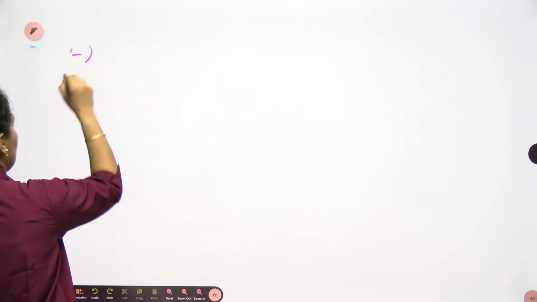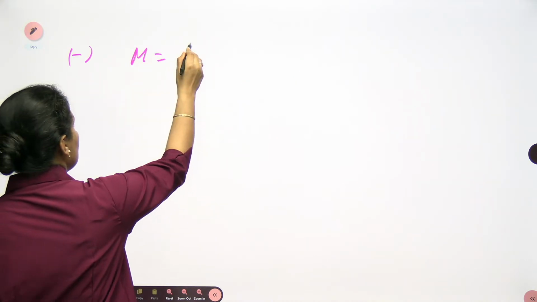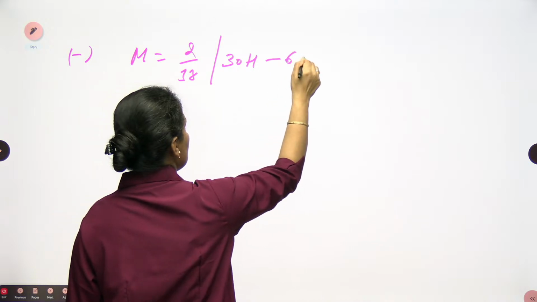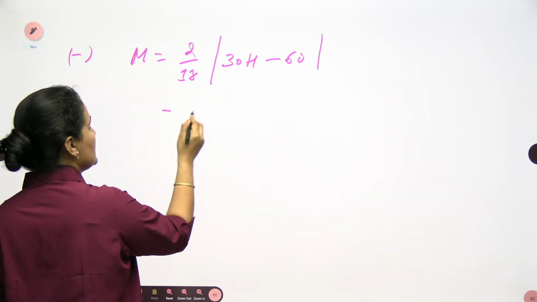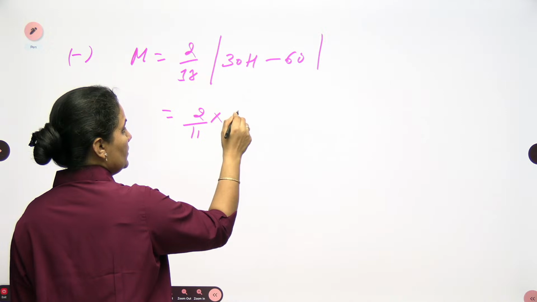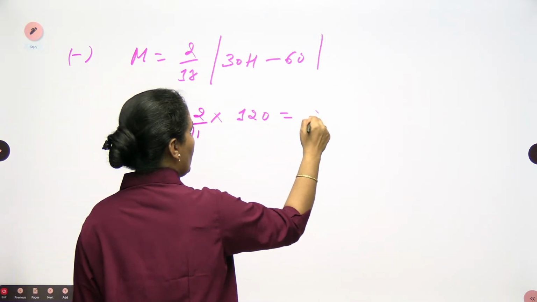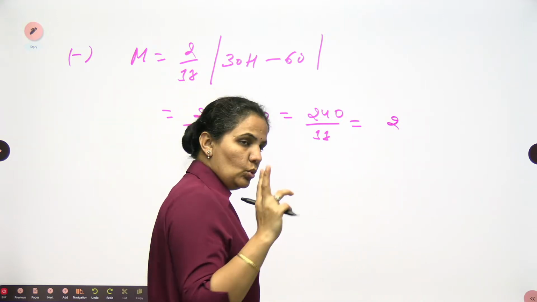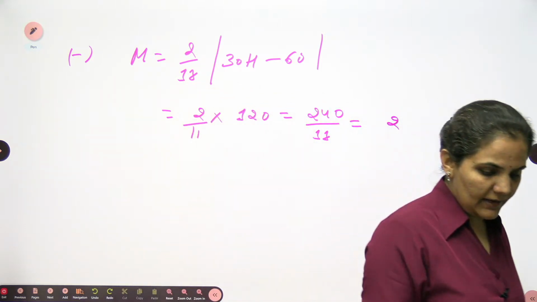When I check for the negative, m = 2/11 (30h minus 60). So 30h means 180 minus 60, which is 120, which gives 240 by 11. Two times that will be 22 here.